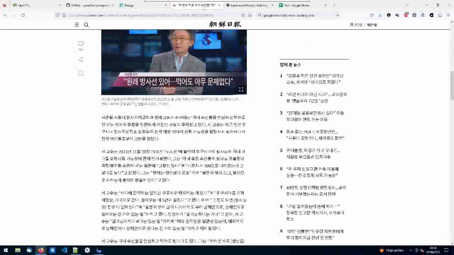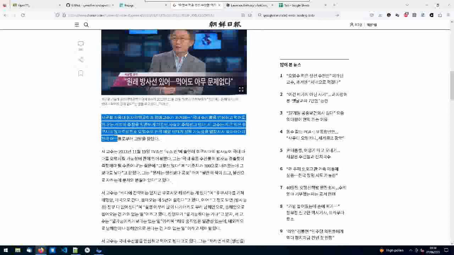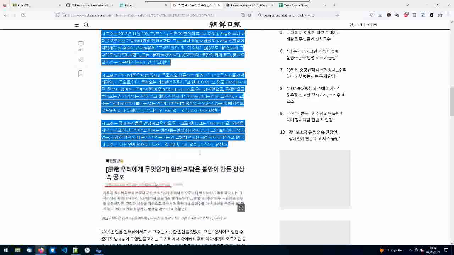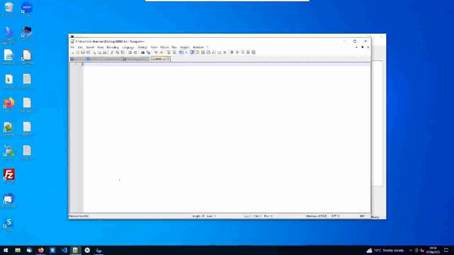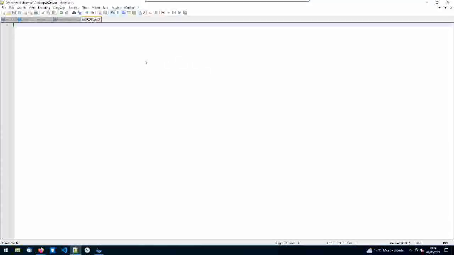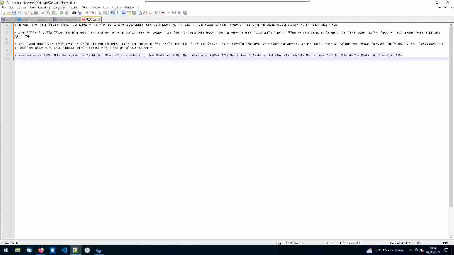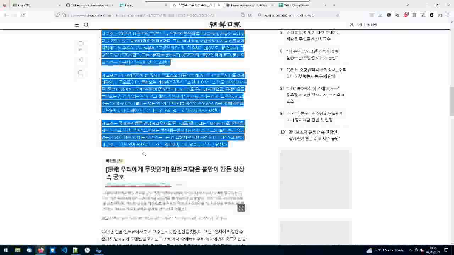So I've got this wall of text, and what I'm going to do is basically select it, and because it's got these advertisements in the middle, I'm going to have to skip those a bit. But if I go here to my notepad, I will just paste in this text and go back and get some more.